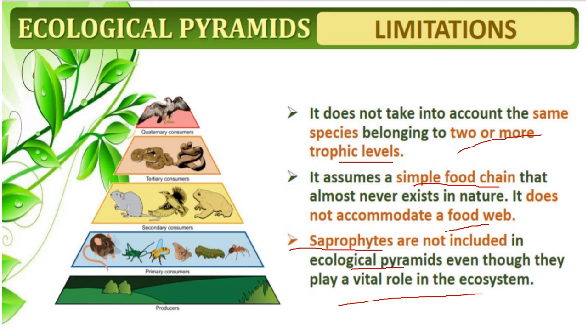The primary consumer is eaten by the secondary consumer, and the tertiary consumers are eaten by the quaternary consumer. When these organisms die, they are eaten by the decomposers. But in the ecological pyramid, we don't represent the decomposers. That is, saprophytes are not included in the ecological pyramids, even though they play a vital role in the ecosystem.